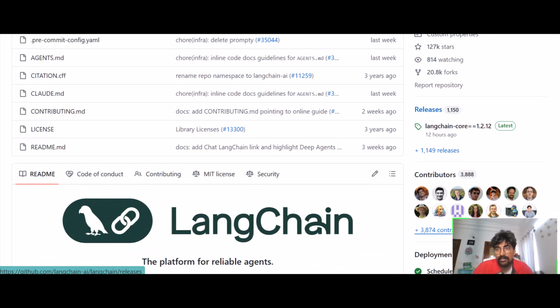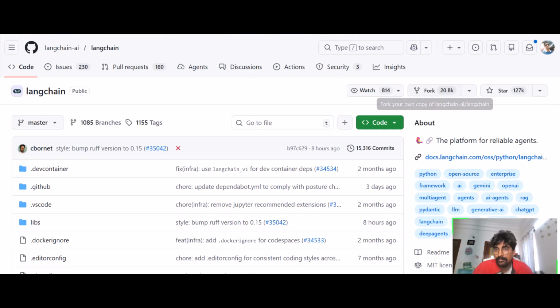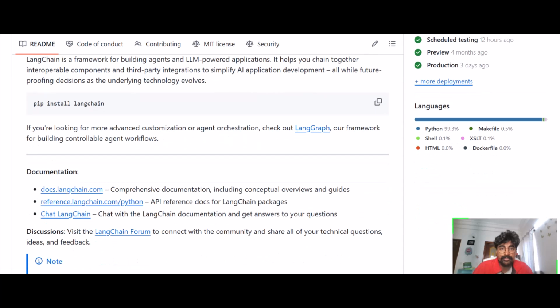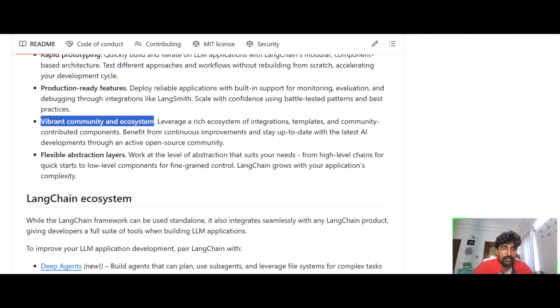It's a very big star repo, 20k stars, and the community is very vibrant. With a vibrant community you get an ecosystem of integrations and different templates. If you want to integrate with different MCP servers, different kinds of tools, open source MCP servers for different applications are already available.